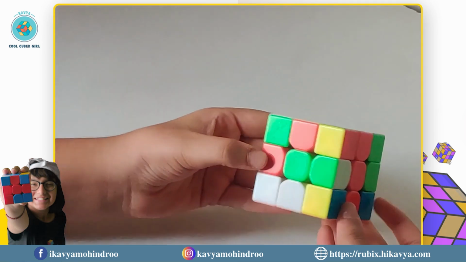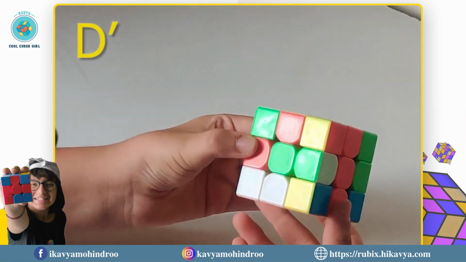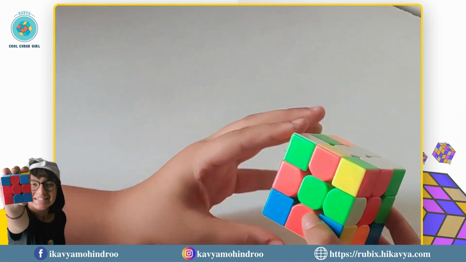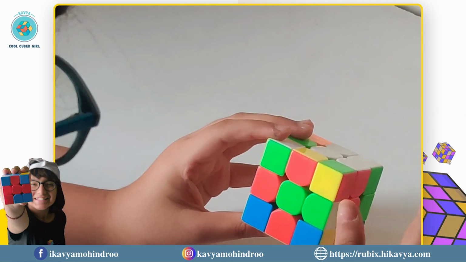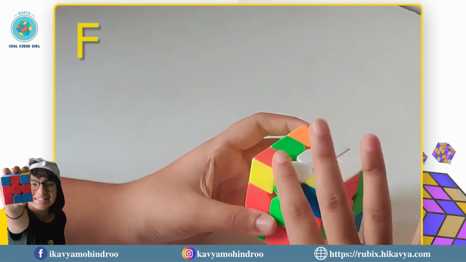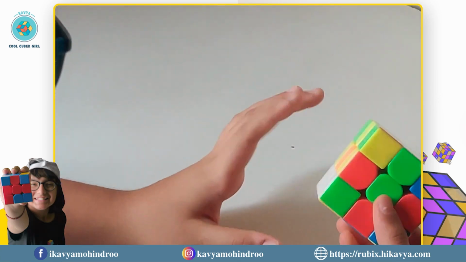Now जो है I will do a D prime and I will bring this towards the left. D prime कर ये left पे आ गया. अब जो है I am gonna do an F और ये edge piece वापस ऊपर आ जाएगा. So now it is solved. कुछ नहीं हुआ. तो आप ऐसे ही कर सकते हो अगर कोई problem आ रही होती है.